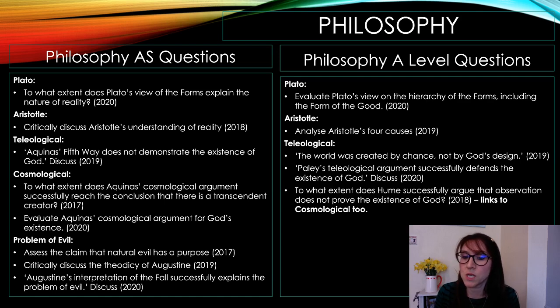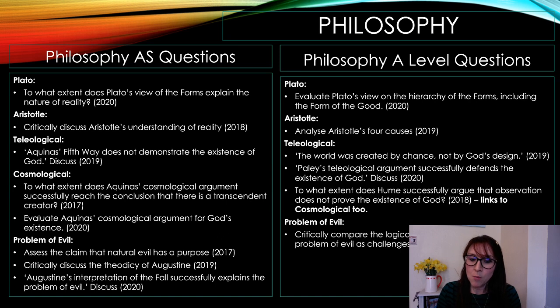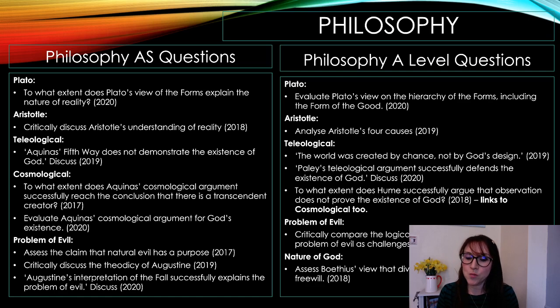Because it's Hume, it could either be teleological or cosmological, and a student can write about both in that answer and be awarded and credited marks. Problem of evil, critically compare the logical and evidential aspects of the problem of evil as challenges to belief. And finally, nature of God, assess Boethius' view that divine eternity does not limit human free will.